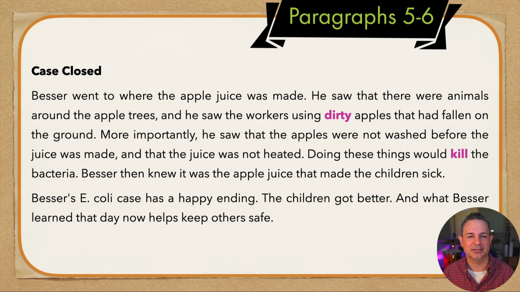Paragraphs 5 and 6. Case closed. Besser went to where the apple juice was made. He saw that there were animals around the apple trees, and he saw the workers using dirty apples that had fallen on the ground. More importantly, he saw that the apples were not washed before the juice was made, and that the juice was not heated.